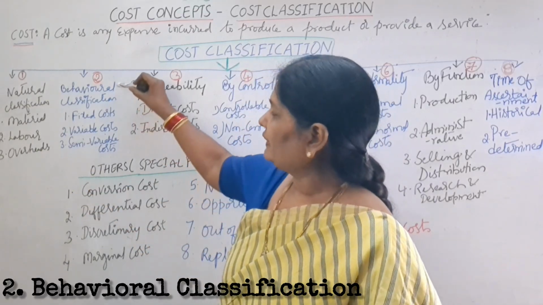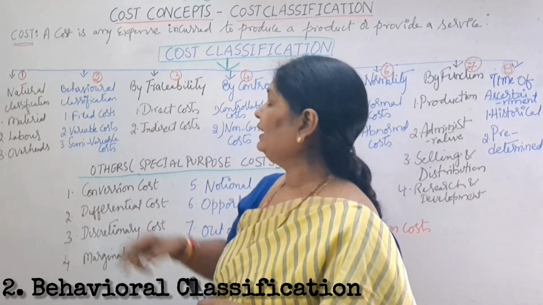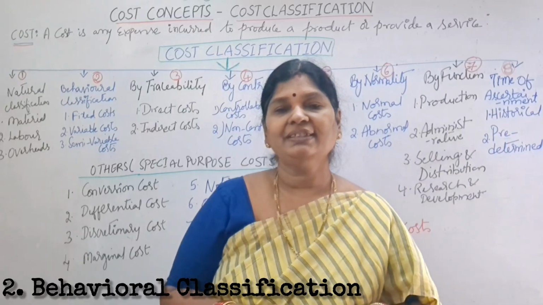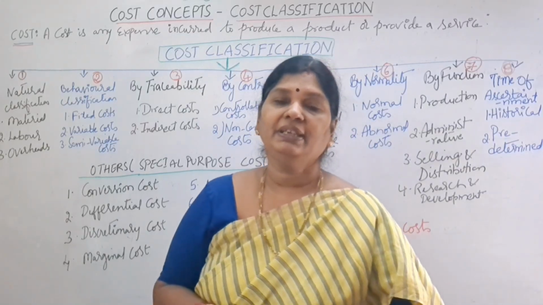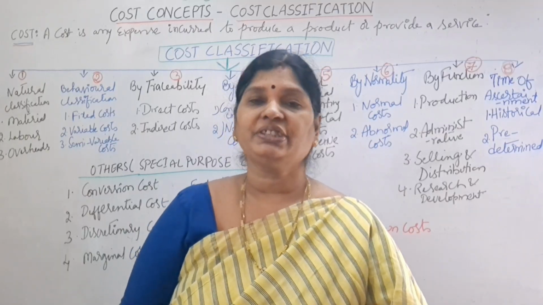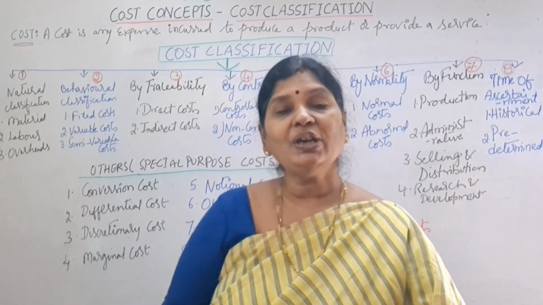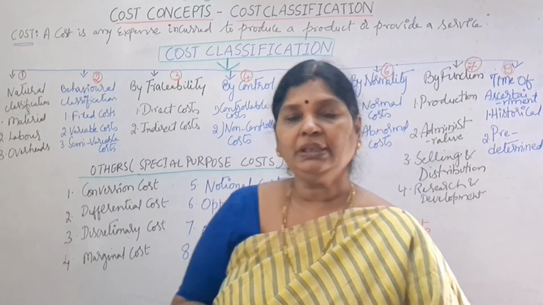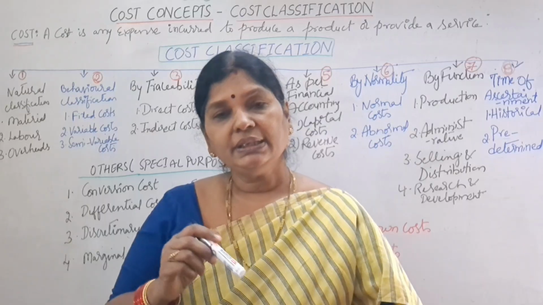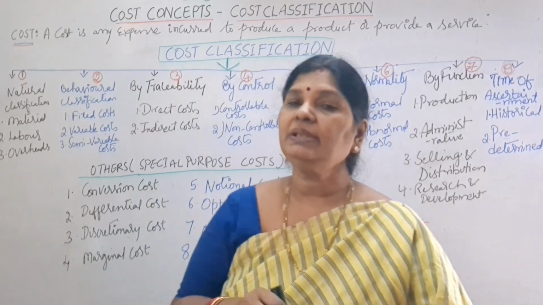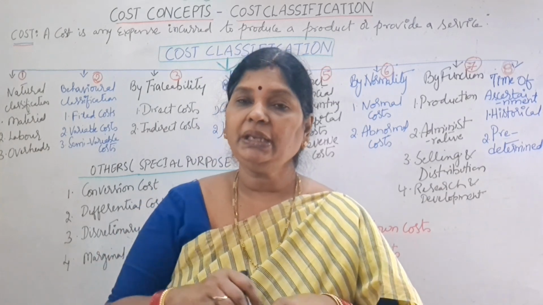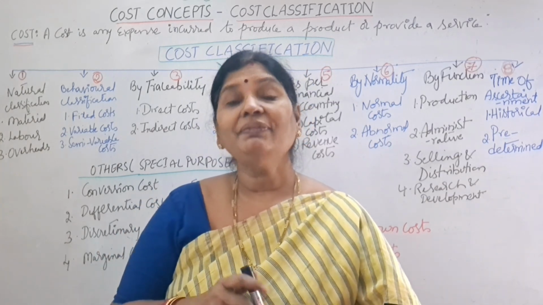Next, coming to the second classification, behavioral classification. Here we are covering fixed costs, variable costs, and semi-variable costs. So what are fixed costs? The costs which are fixed and do not change with the level of production, means volume of production, are called fixed costs. Say, for example, in one factory we are making furniture items, how many chairs, sofa sets, or dining tables, whatever the furniture we make, but the rent we pay for the factory is the same. So what's that called? Fixed cost.